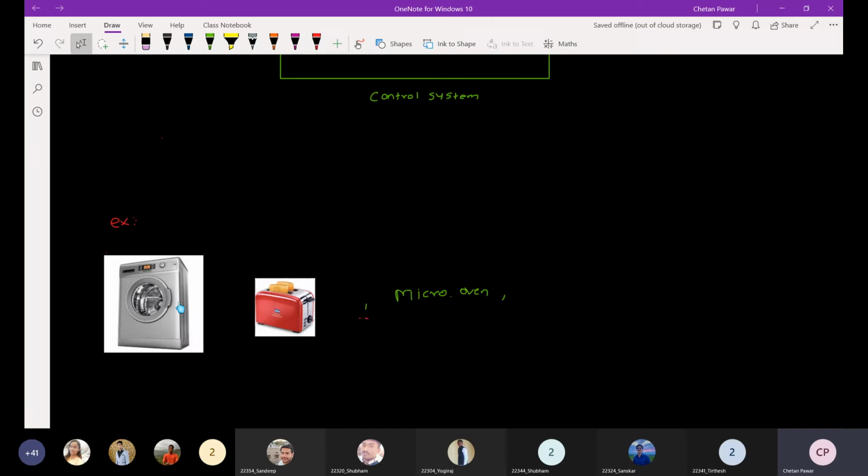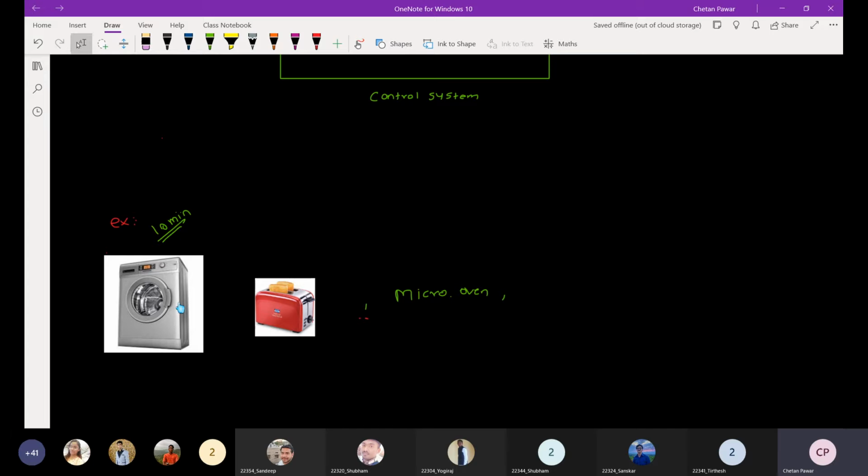So what is meant by open loop control system? It's a system in which the control action is totally independent of the output of the system. For example, consider this washing machine. It washes the clothes. You set the timer, for example 10 minutes. For 10 minutes it will work, but after 10 minutes, the quality of those washed clothes, how properly they are washed, will be your output.